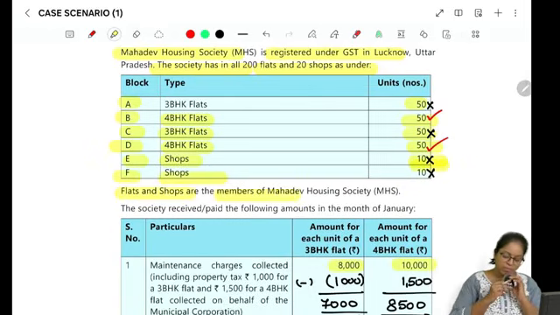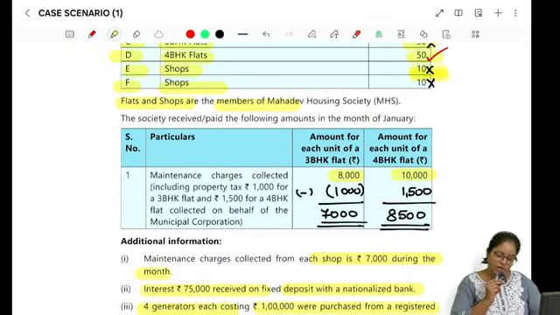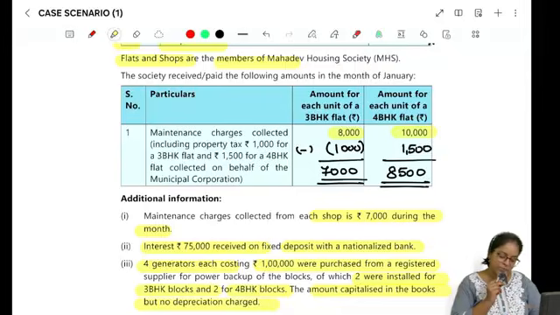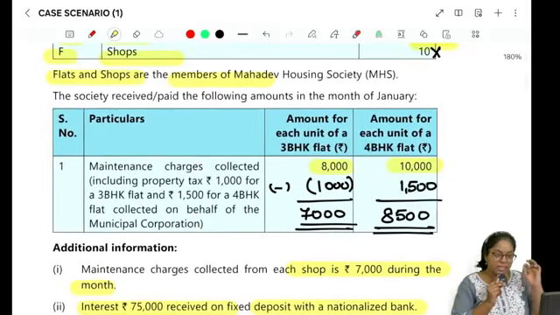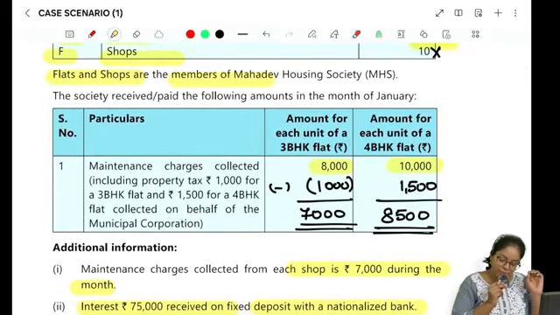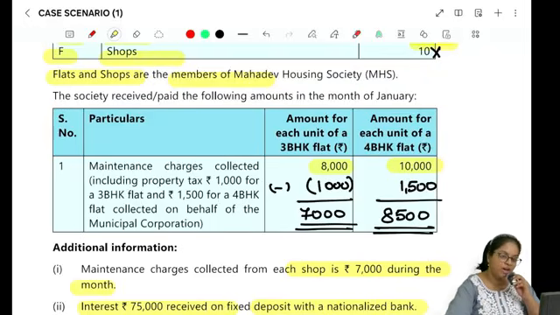Flats and shops are members of the Madhav Housing Society, obviously, right? So they have to be the members. The society received and paid the following amounts in the month of January. Okay. So maintenance was collected including 1,000 rupees for 3 BHK flat, which is 1,000 rupees is the property tax, and 10,000 rupees is going to be the total maintenance, out of which 1,500 is the property tax in case you are a 4 BHK.